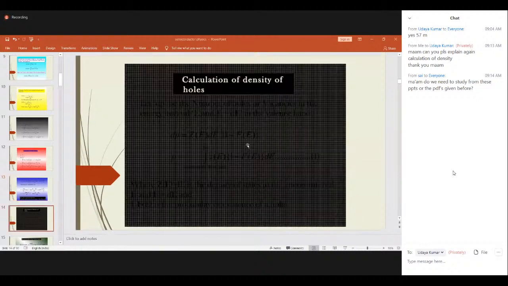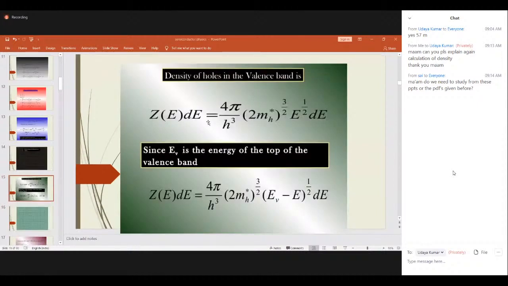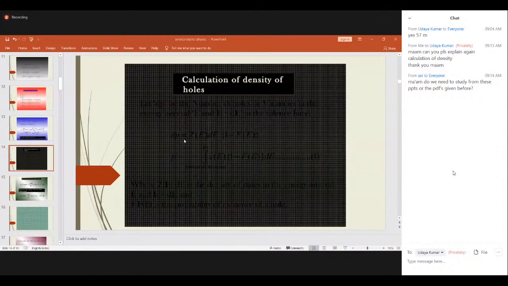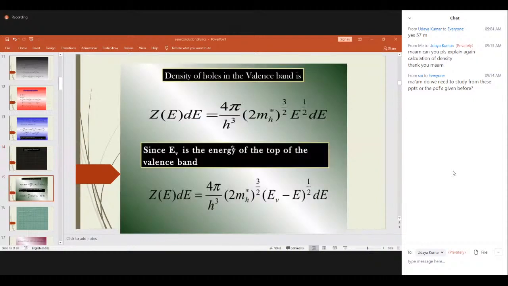Similarly, you have to explain the calculation of density of holes. Same thing, the same equations you have to take, that is dp is equal to Z of E dE into (1 minus F of E) dE. Now write what Z of E dE is and what 1 minus F of E is. Again, the same thing we are writing in terms of holes.